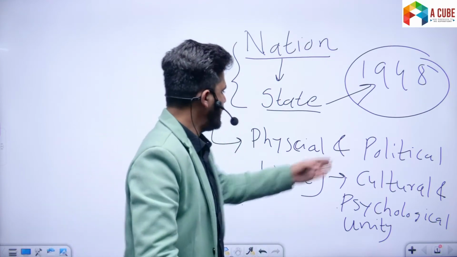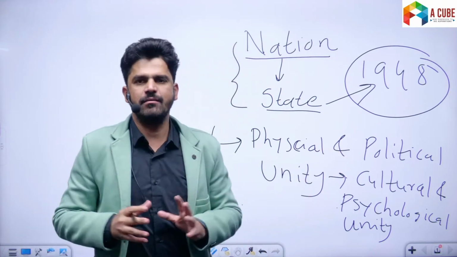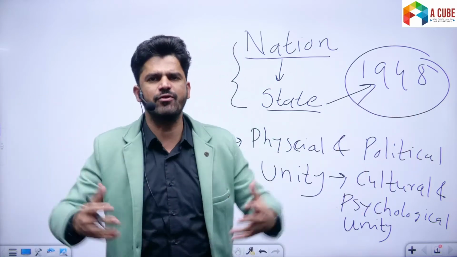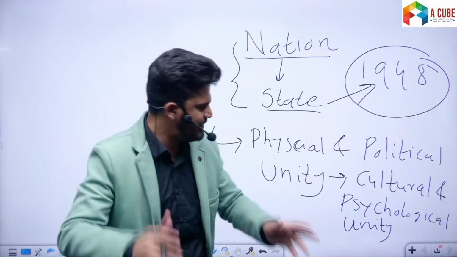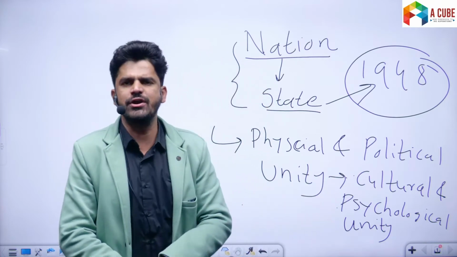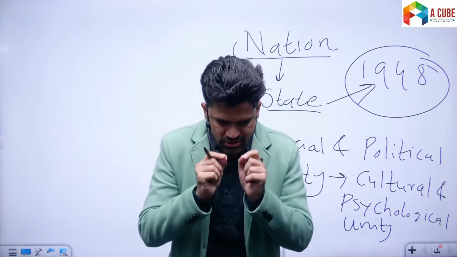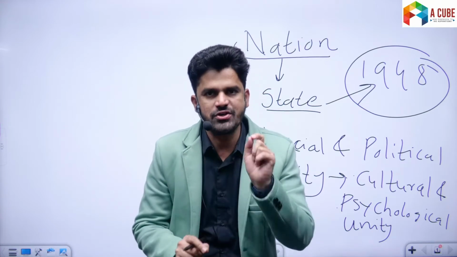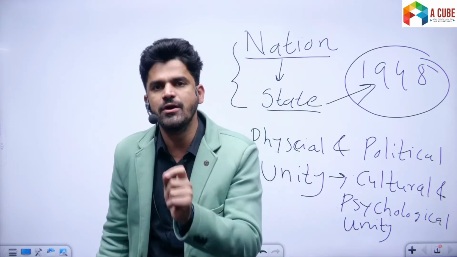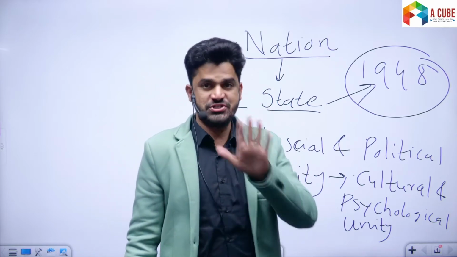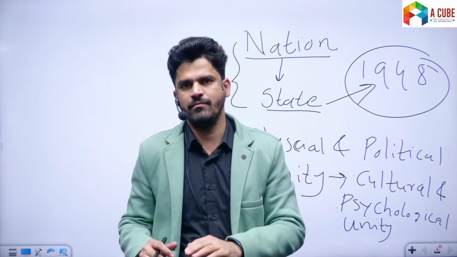It was just a physical and political entity, because people of diverse communities lived together and did not have that psychological and cultural unity. That's why the state of Austria-Hungary before World War I was not a nation. State है लेकिन nation नहीं है.